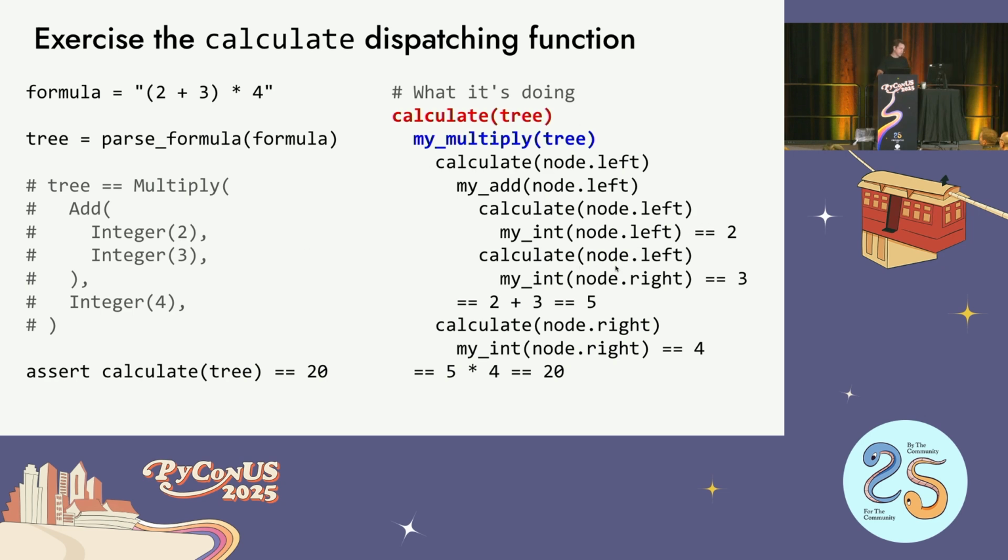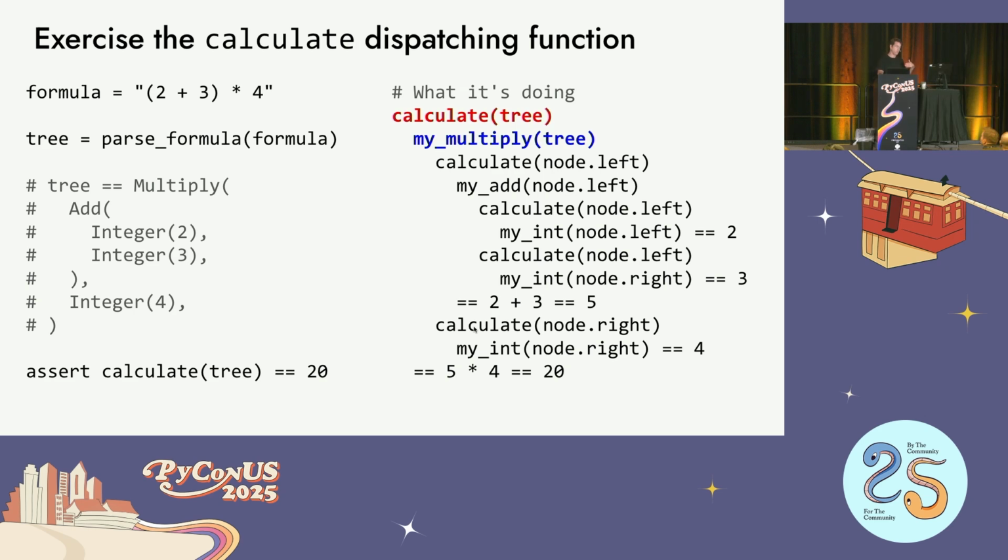Same thing for the, this is a typo. I think that's supposed to be right. Sorry about that. And then same thing down here, where every time you call calculate, it figures out what's the specialized version and it calls it. And it's actually in the call stack. So if you get a stack trace anywhere in here, you'll see the dispatching happening. So there's no magic at all. It's completely explicit, very obvious to see what's happening, why it's happening. Yeah, so that works.